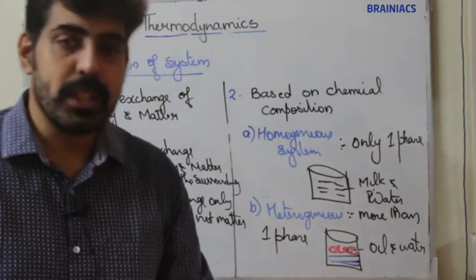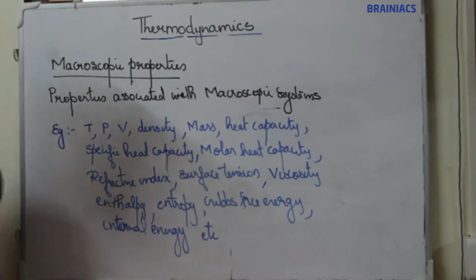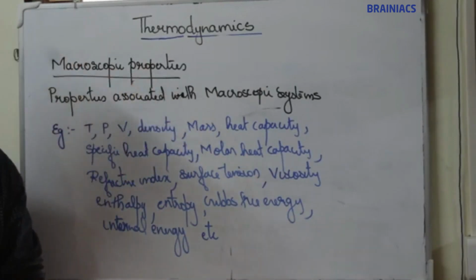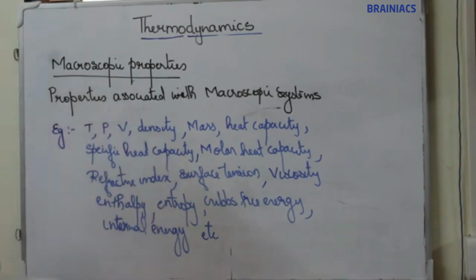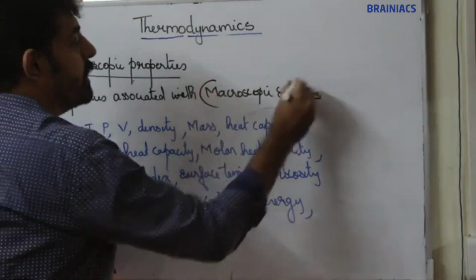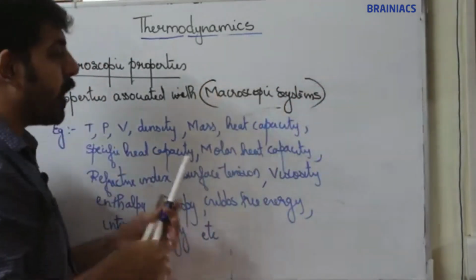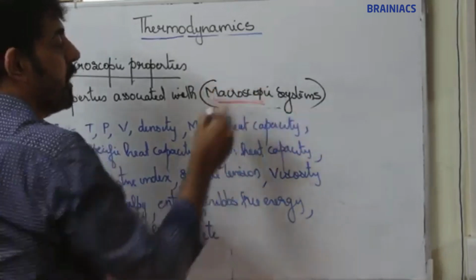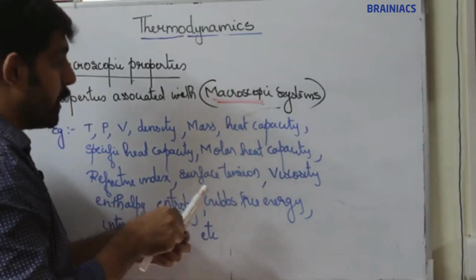Moving on to the next topic, macroscopic properties. Now what are macroscopic properties? Properties associated with a macroscopic system. Macroscopic system means bulk system. Macroscopic means bulk.